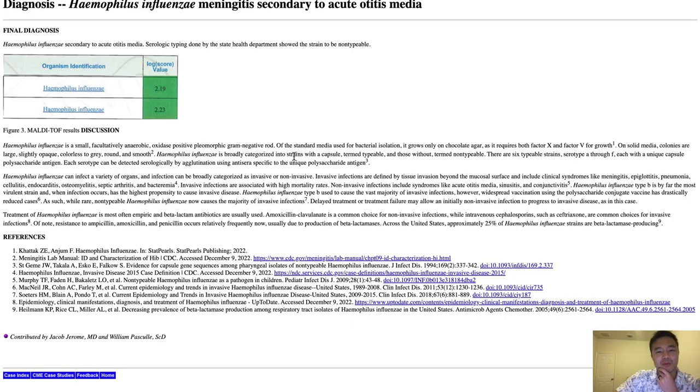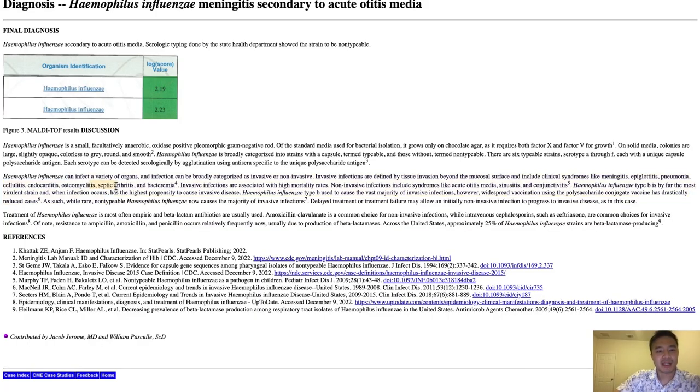Haemophilus influenzae is broadly categorized in strains with a capsule, termed typable, and those without, termed non-typable. For this one, this was non-typable. There are 6 typable strains, serotype A through F, each with a unique capsule polysaccharide antigen. Each serotype can be detected serologically by agglutination using antisera specific to the unique polysaccharide antigen. What's prevalent is the B serotype, and so there's the Hib vaccine, and that has saved countless babies throughout the years because of this vaccine.